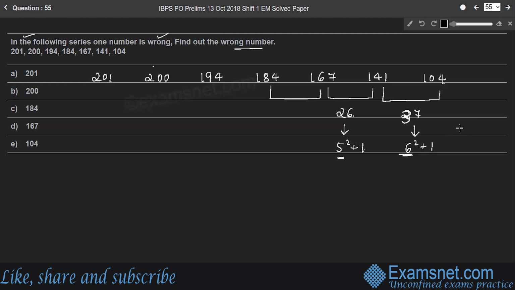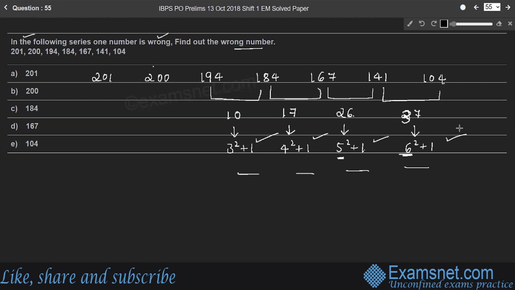Whereas the difference between 184 and 167 is 17, right? So 17 can be written as 4 squared plus 1. The difference between 194 and 184 is 10, and 10 can be written as 3 squared plus 1. So look at the differences here. From the last, the first difference is 6 squared plus 1, the next is 5 squared plus 1, next is 4 squared plus 1, and the next is 3 squared plus 1.